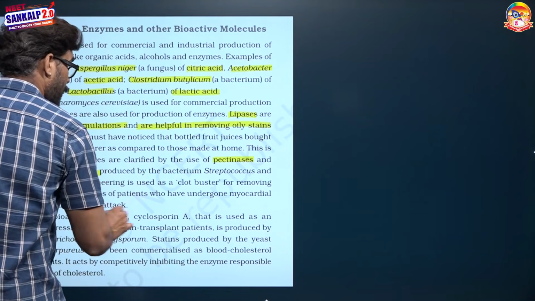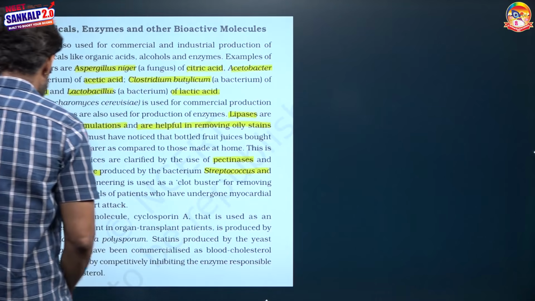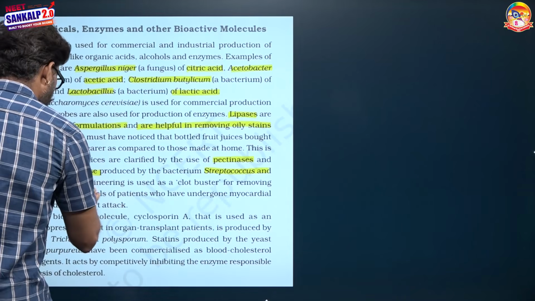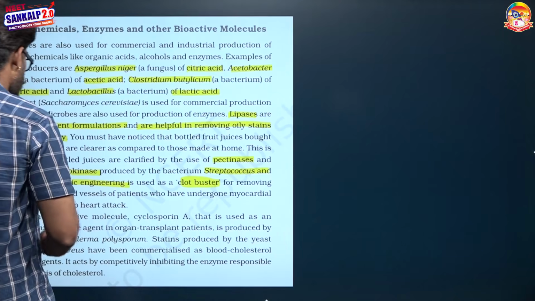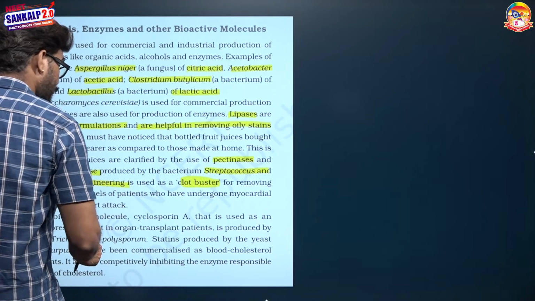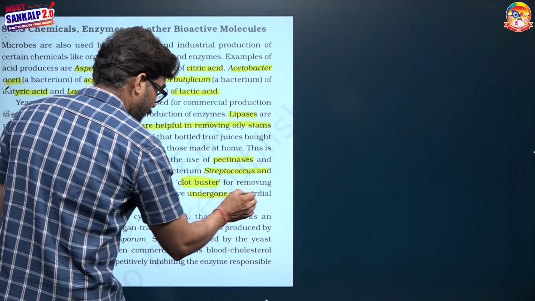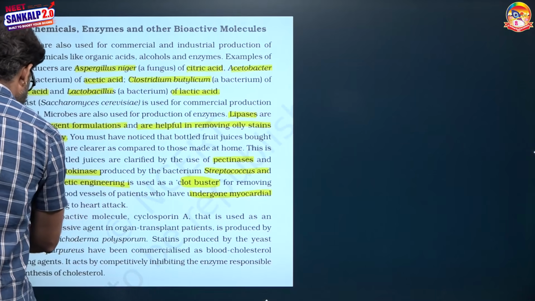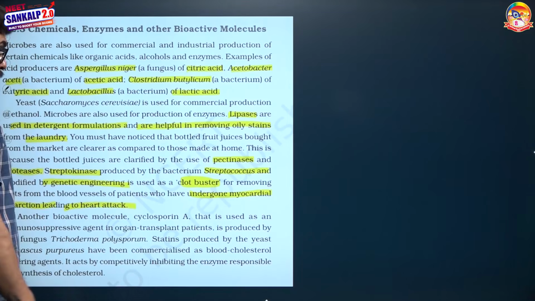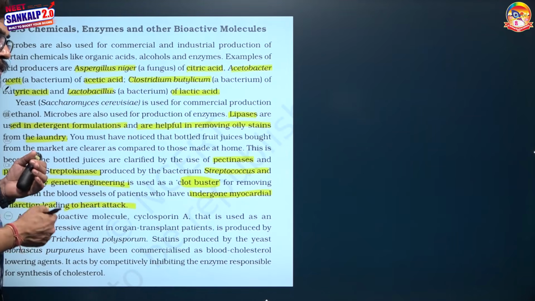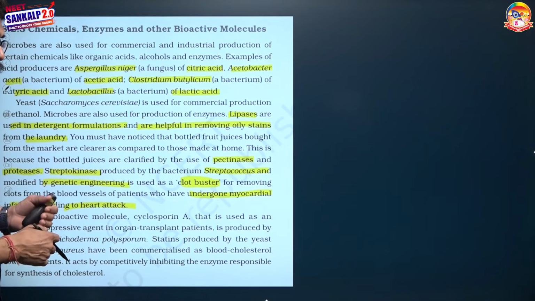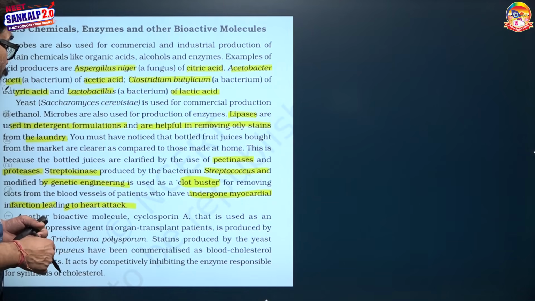Streptokinase, obtained from Streptococcus and modified by genetic engineering, is used as a clot buster to remove blood clots, especially in patients undergoing myocardial infarction leading to a heart attack. So, lipase for detergents, pectinase and protease for the clarification of juices, and streptokinase obtained from Streptococcus as a clot buster.